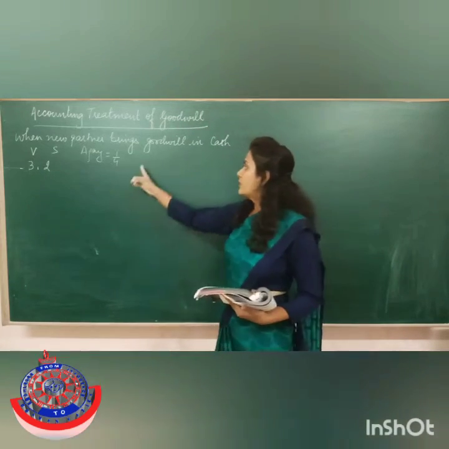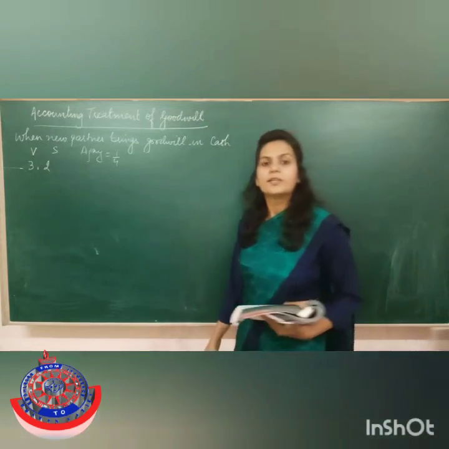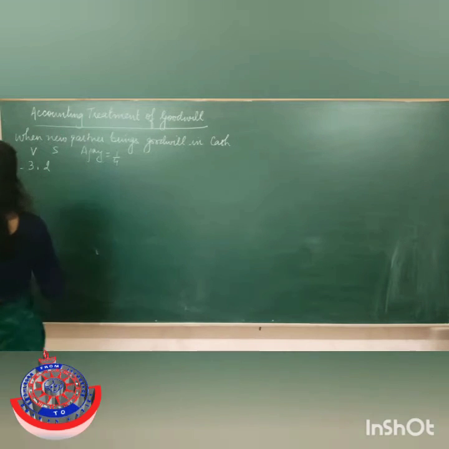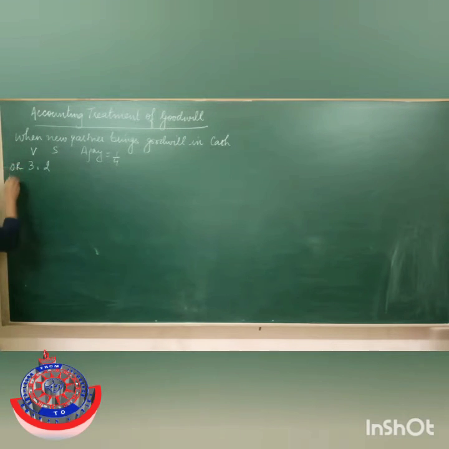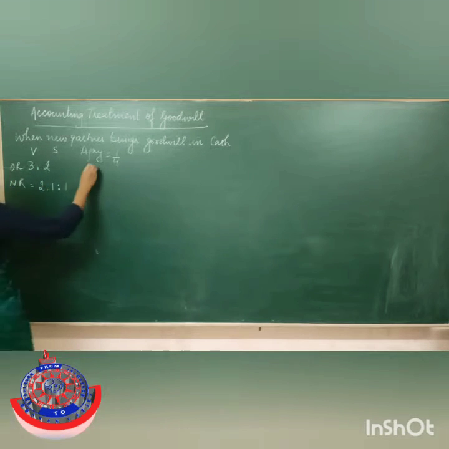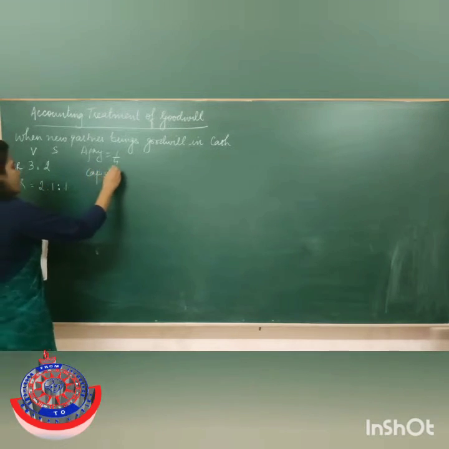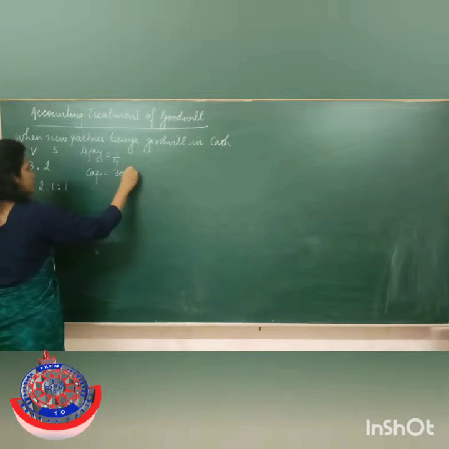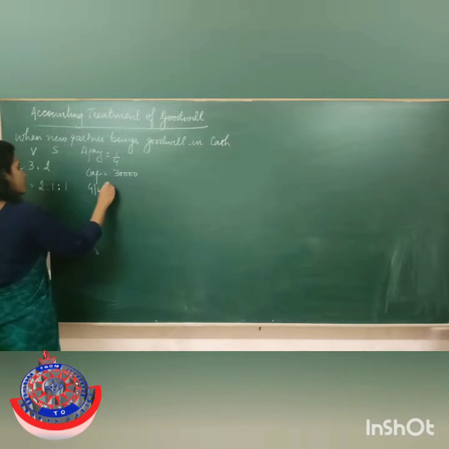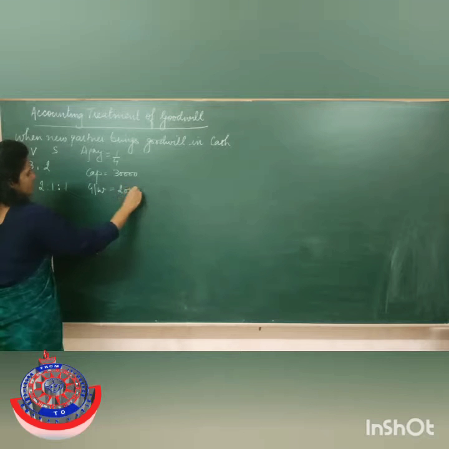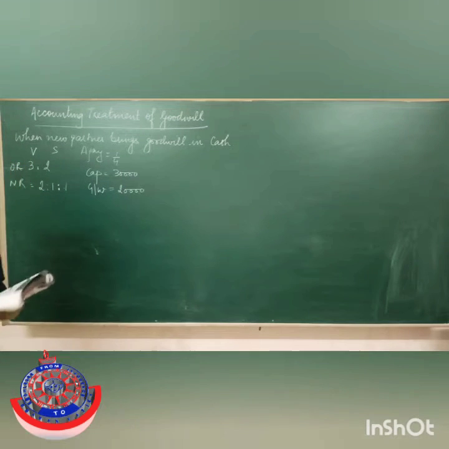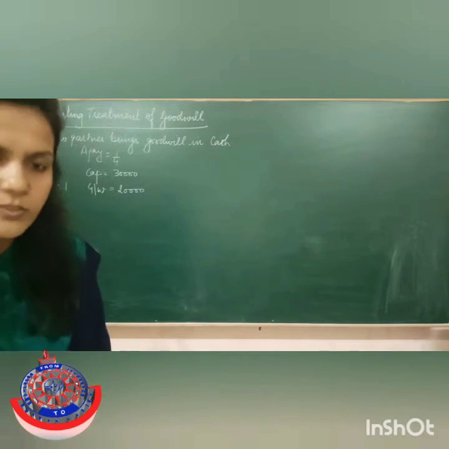On account of Ajay's admission, the old ratio is 3:2, and the new profit sharing ratio becomes 2:1:1, and Ajay is going to bring capital of rupees 30,000 and goodwill of rupees 20,000. So now let's see how we have to solve this question.